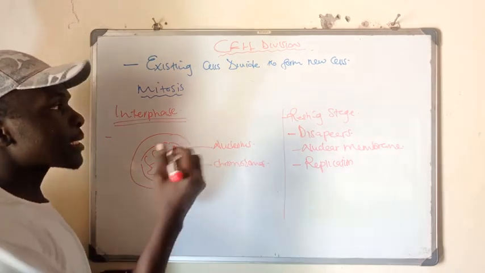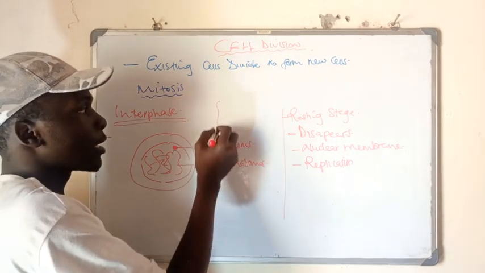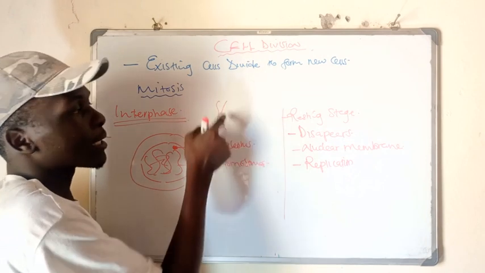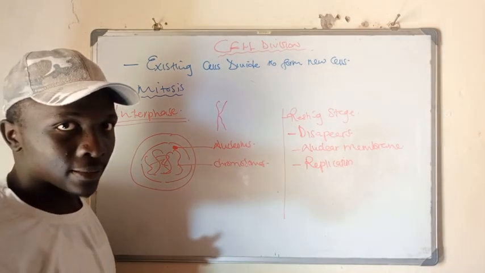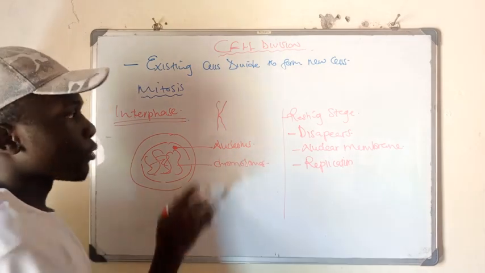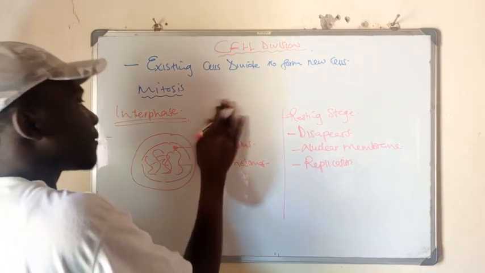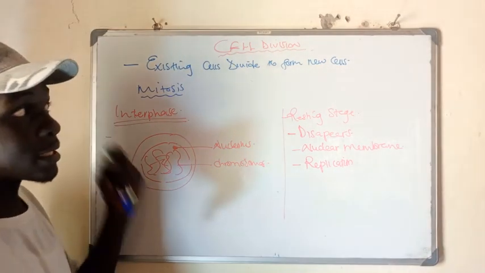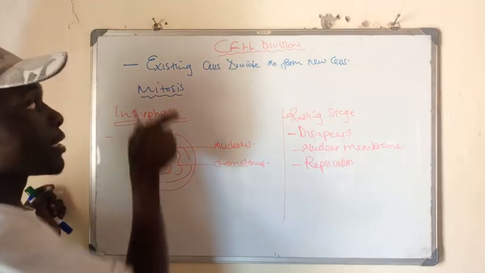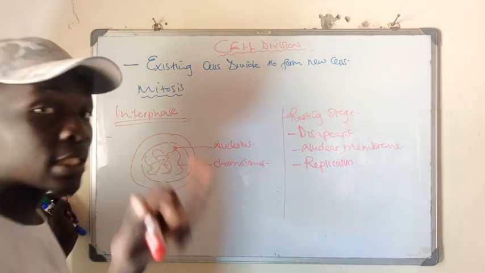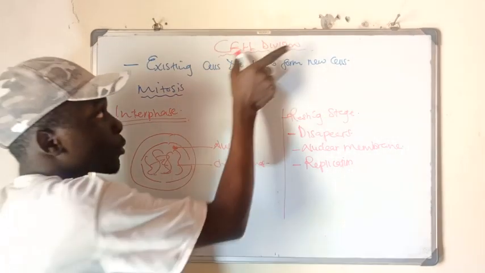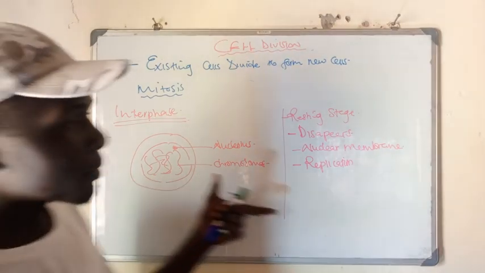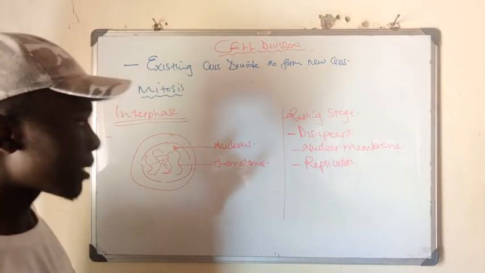So this chromosome here will replicate or produce one of its own kind again at this stage. So replication occurs at this interphase stage, and it is one of the longest stages in the process of cell division, not in the stages of mitosis, because it's not a stage of mitosis. So these are some of the key points I'll need you to master.